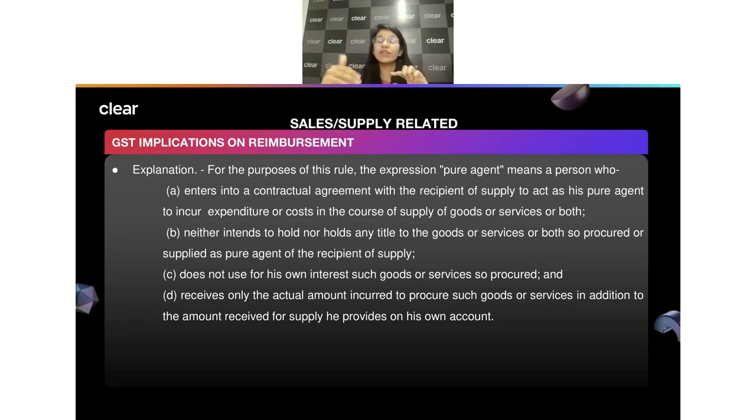But let's assume the transaction itself was covered under reverse charge. In that particular case, you don't even have to report these advances on the government portal, right? So if this transaction was covered under reverse charge, then this advance thing you don't even have to report on the government portal. So I hope that answers your query. If you have any further query, you can just post it in the chat box.